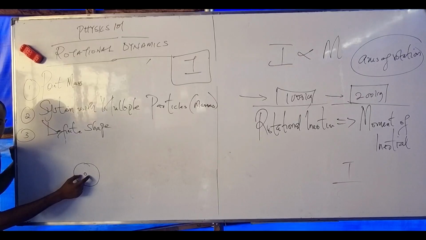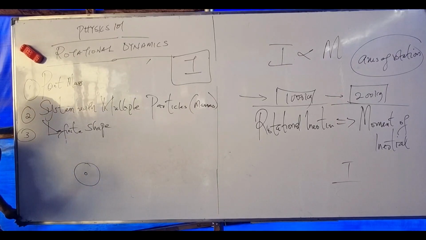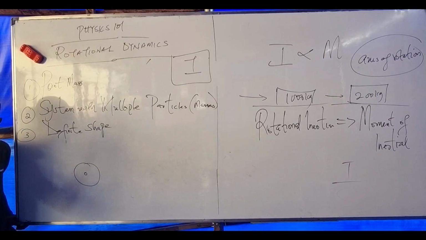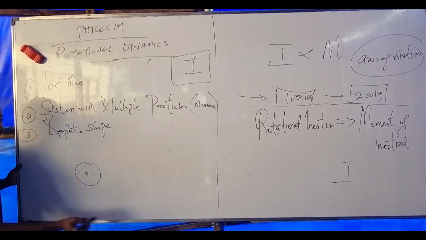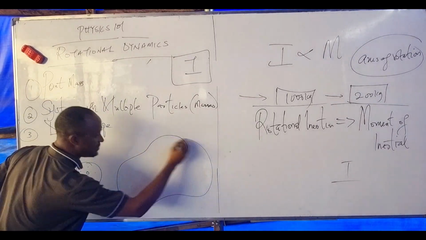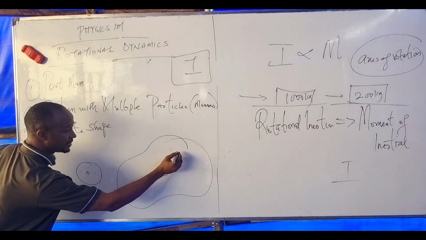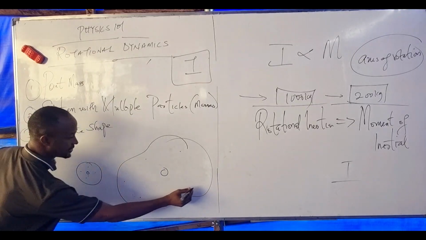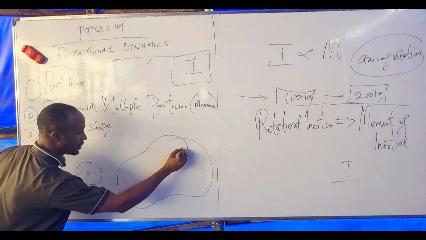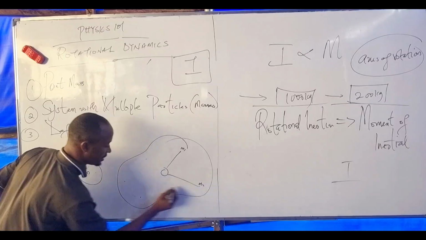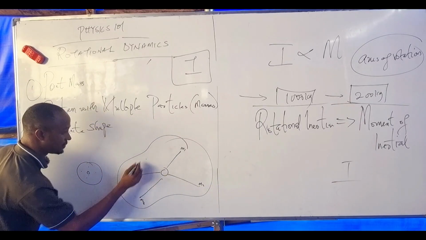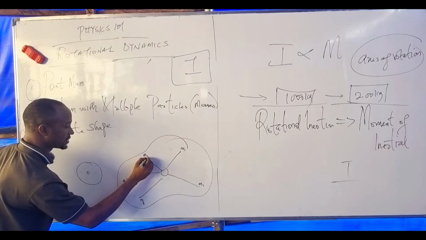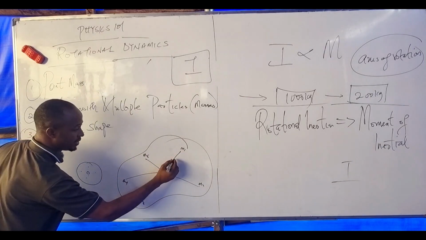But for a single point mass, a mass that is very small, we cannot determine where the particle is located. If I have a big mass, I can find my particles. Let's say here I have M1, here M2, here M3, here M4, here M5. And from here to here will be r1, and so on.